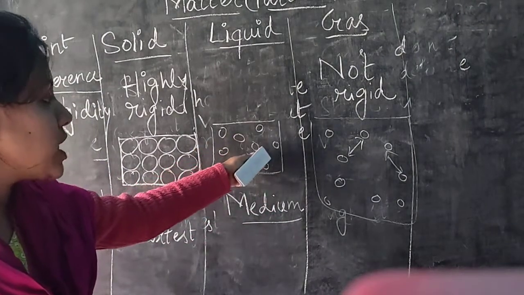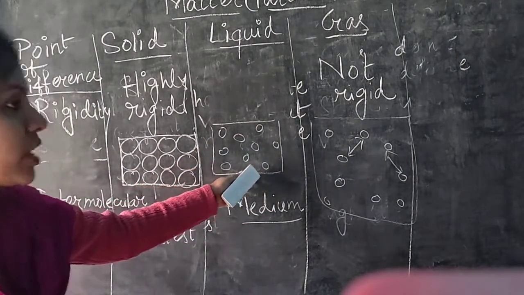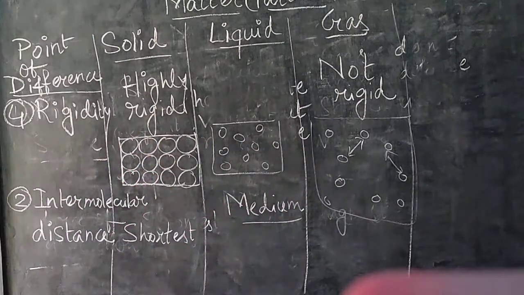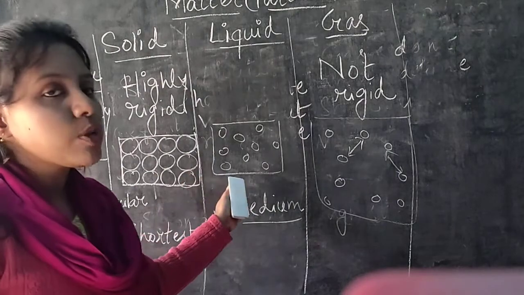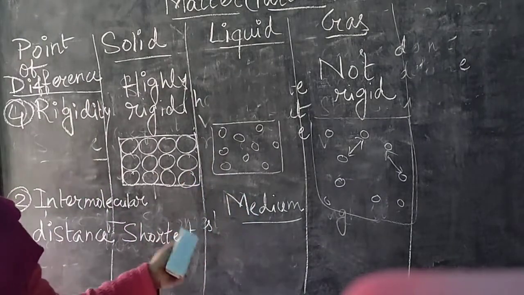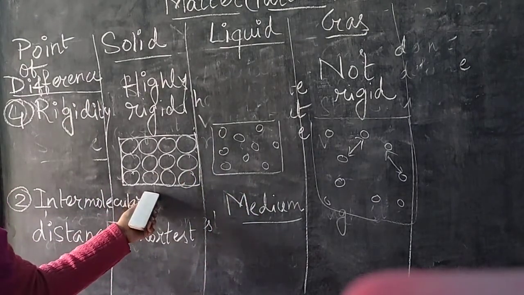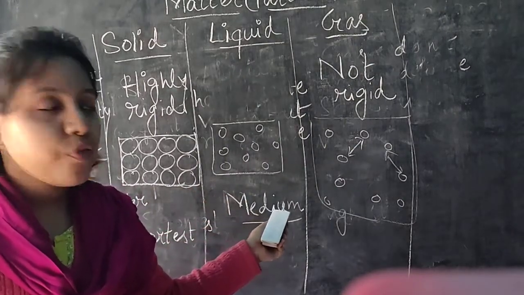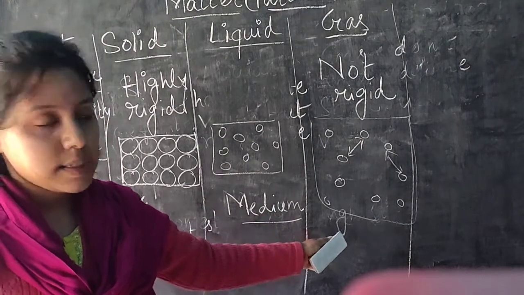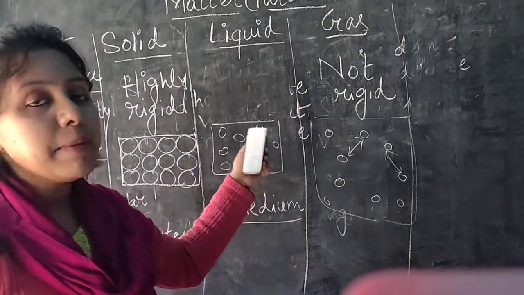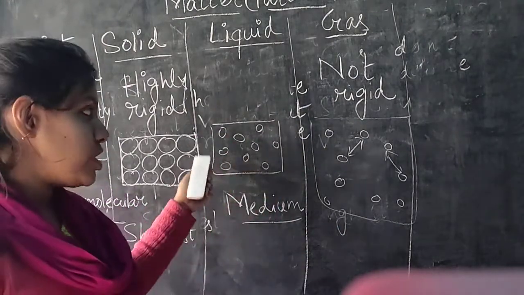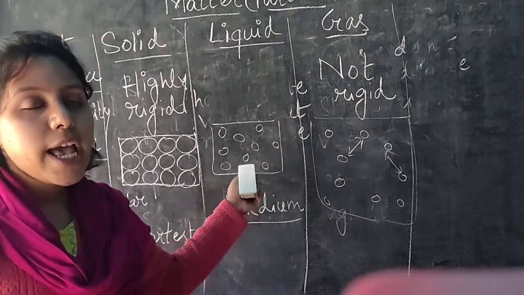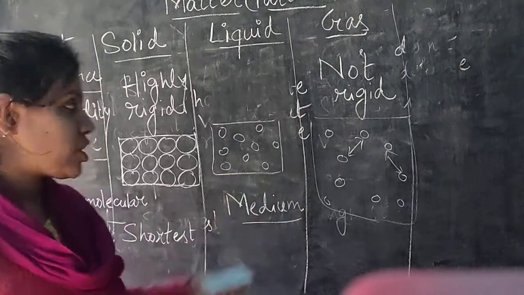Okay, they are having intermolecular spaces between them which is greater than solid but lower than the gas, and that's why the liquid molecules can move freely, but they cannot move as freely as the gas. So they are just having medium arrangement. Okay, medium arrangement because of their medium intermolecular space as well as intermolecular force of attraction.